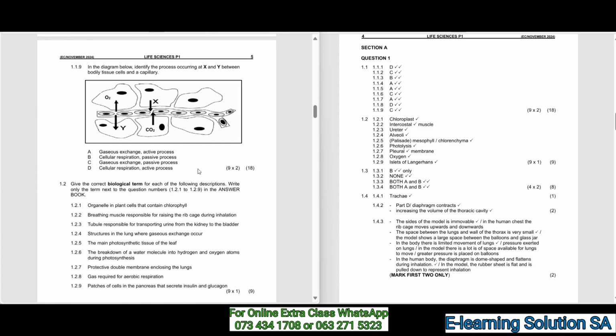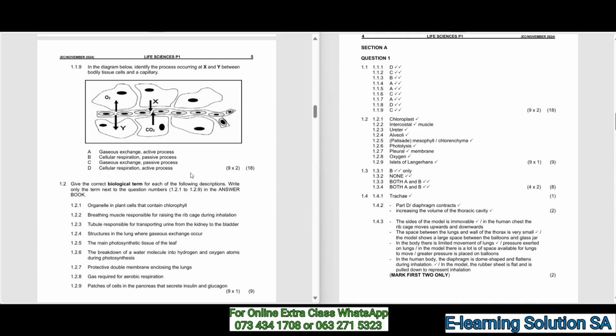Okay. So 1.1.9. In the diagram below, identify the processes occurring at X and Y between bodily tissues, cells, and capillary. So you can pause the video and study this diagram to identify the processes occurring at X and at Y. Okay. So the answer here was C, gaseous exchange and passive processes. That's the processes occurring at X and Y.